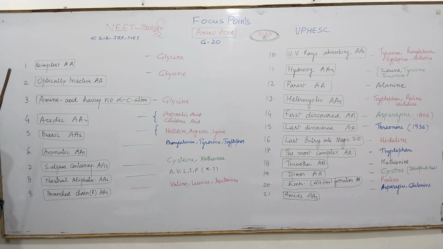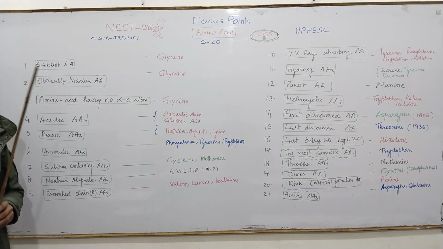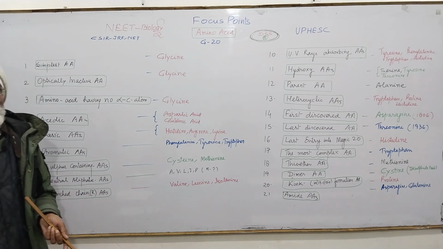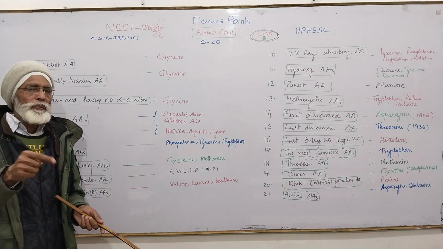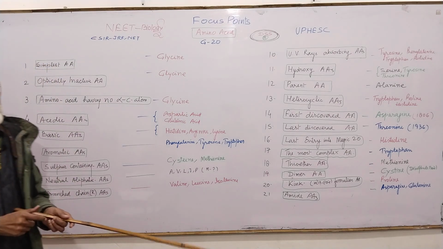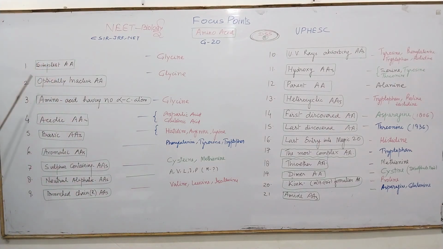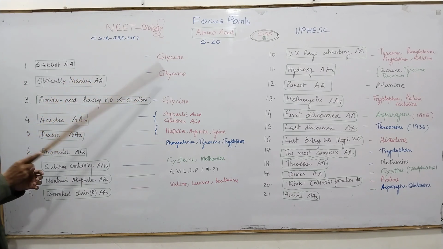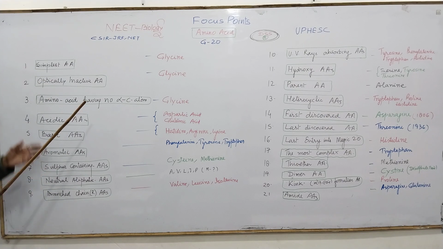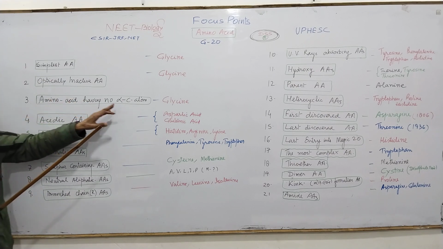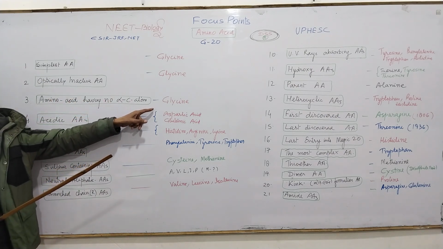This optical activity is due to the presence of 4 different groups on the same alpha carbon atom. So my question is, the optically inactive amino acid, because it doesn't have a chiral alpha carbon atom, that is glycine. And the same question, the amino acid having no chiral alpha carbon atom, that is glycine.